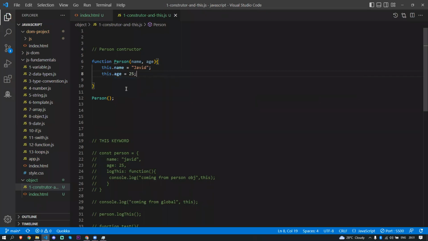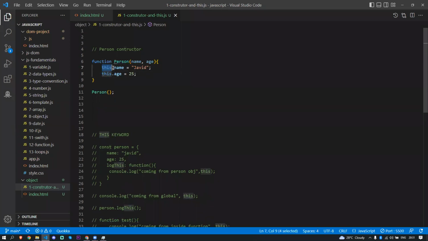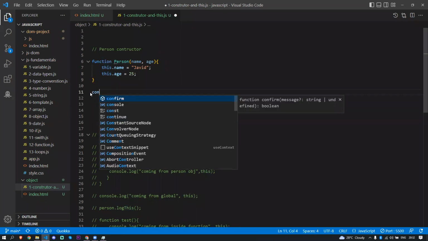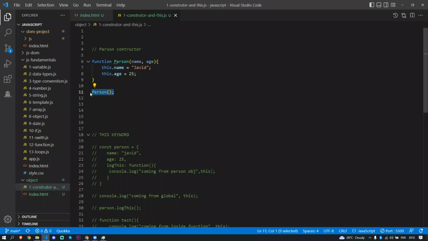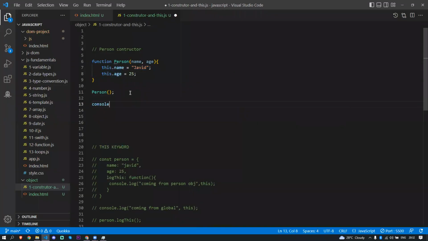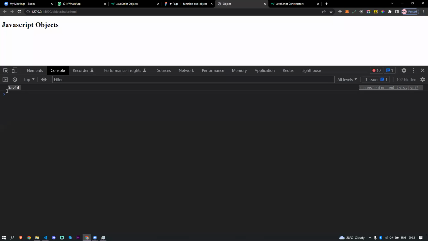Now remember one thing. This is going to point to where? Window, right? Now I'll call the person here. We cannot see anything because we are not consoling inside this function. But if I console log the name here, I get Javed. This is located globally, in the window object. So if I save this, I can get Javed.